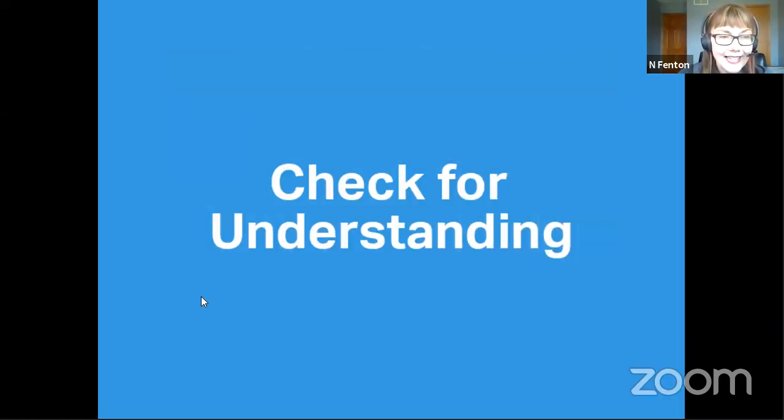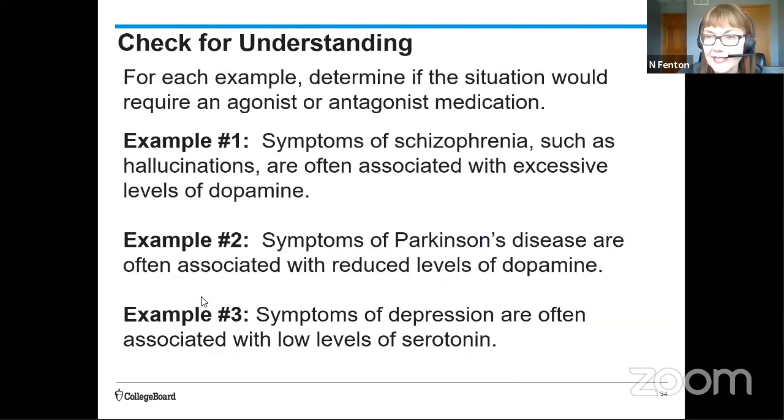Okay, let's take a break here. We just covered a lot with medications, with agonists and antagonists, and I want you to take a look at the following three examples. Some of this we also talked about a little bit yesterday, so maybe you can remember a little bit more.